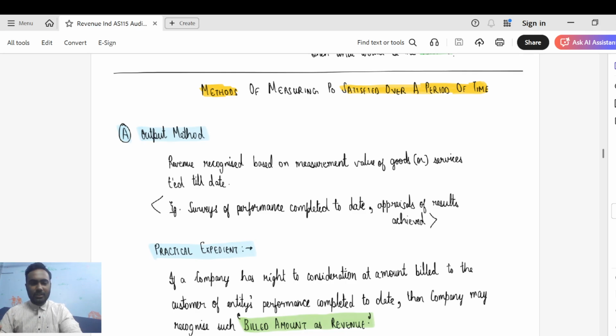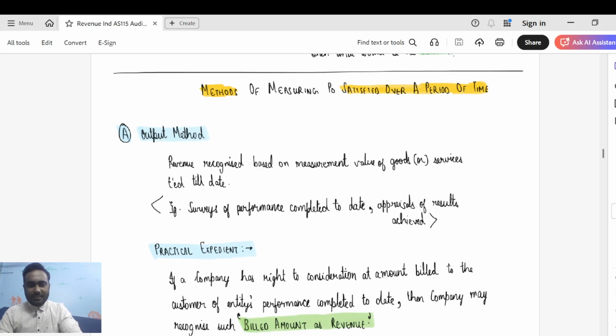Let's say the ground floor is constructed. Remaining 4 floors are there. You cannot say that 20% of completion is done, because in a building, the heart of the building is its basement. The toughest part in a building is laying the basement. So the percentage of completion would not be 20%. It would be 30% or 35%. That has to be certified by a valuer. You cannot merely come to a conclusion saying that since I've completed one floor, it's 20% of completion. No, you cannot say that, which is why you require a surveyor.